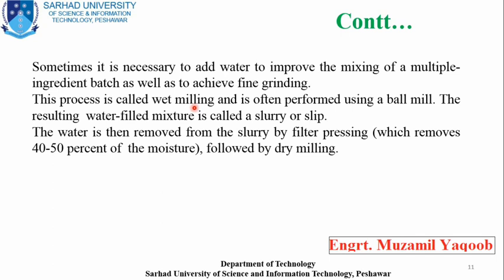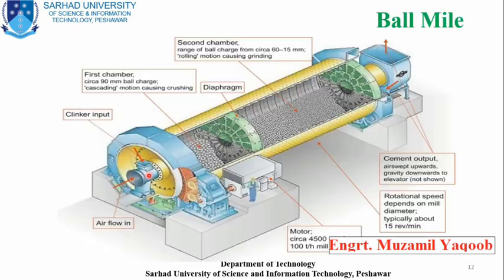The mixture we get from that process is known as a slurry or slip. After that we evaporate moisture from that slurry, and normally 40 to 50% of moisture is dried out by the drying process. So this is how a ball mill looks. In this mill we mix water with the raw materials and make a slurry.